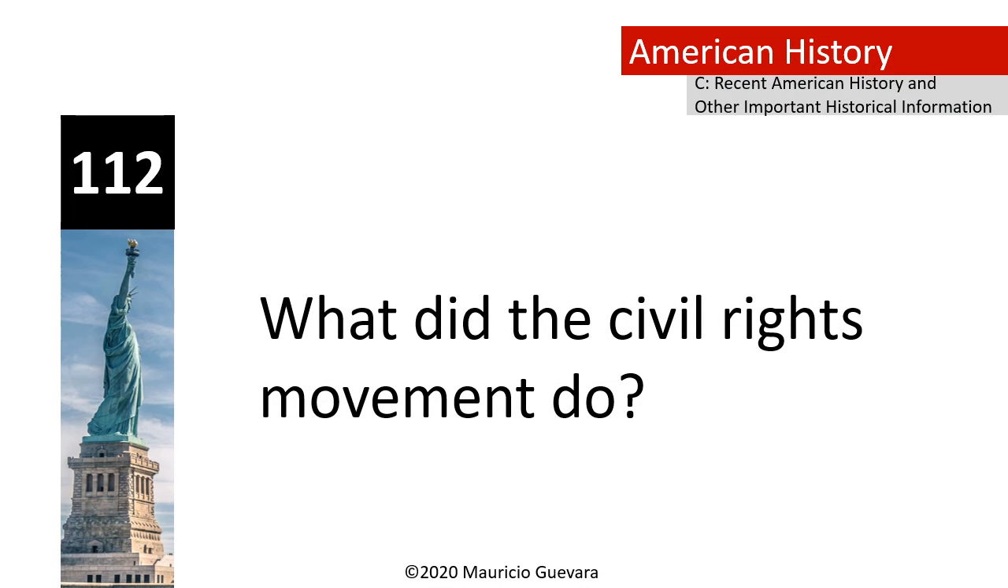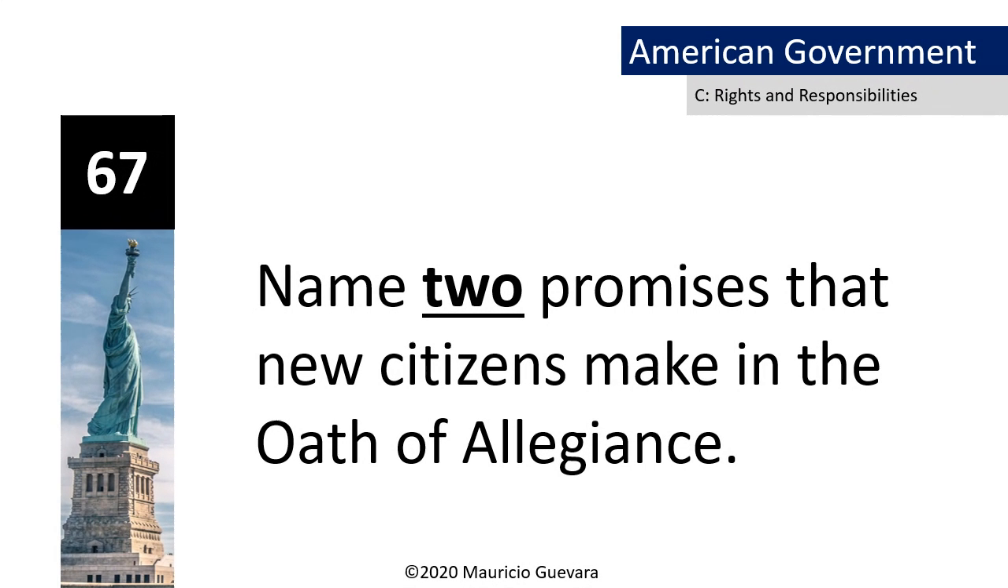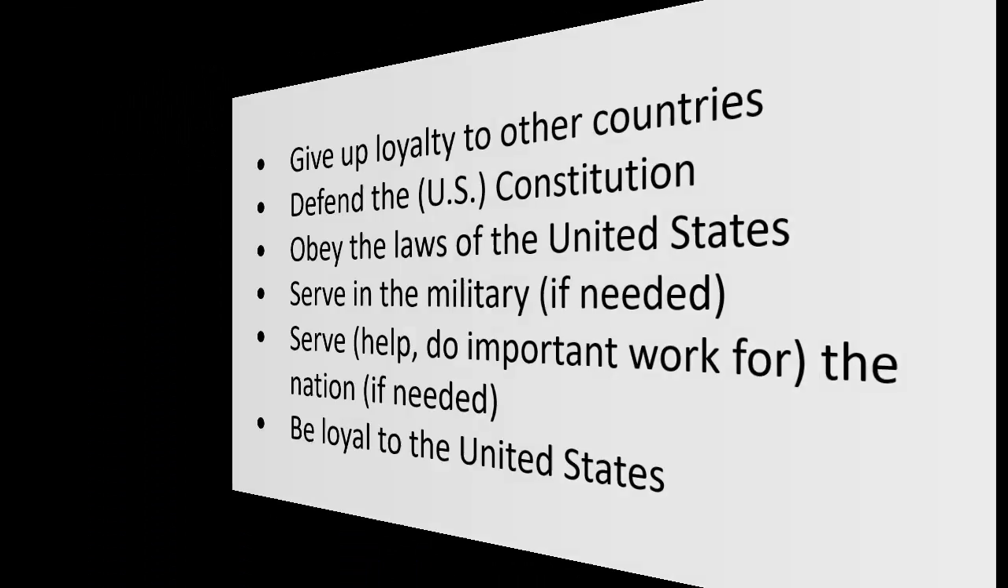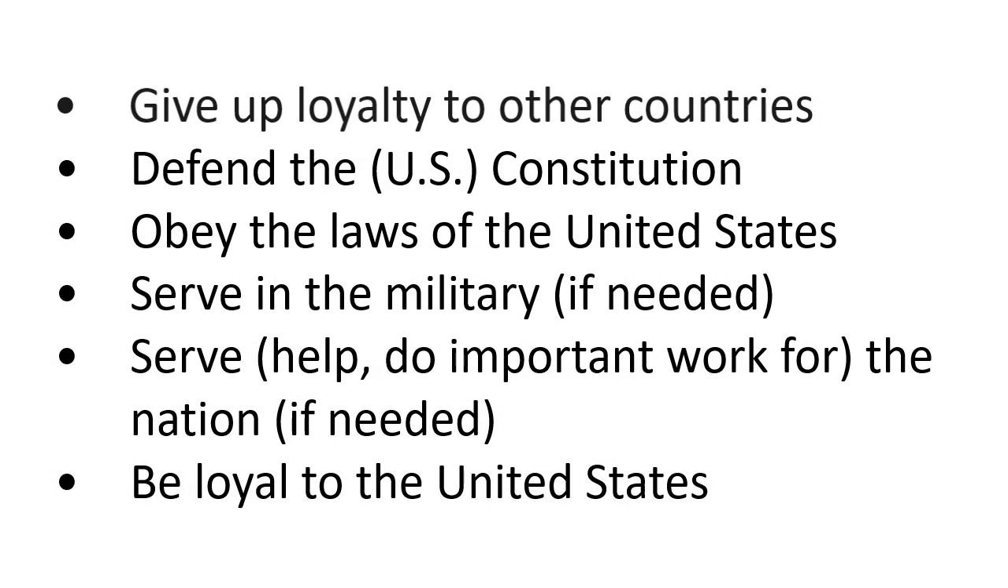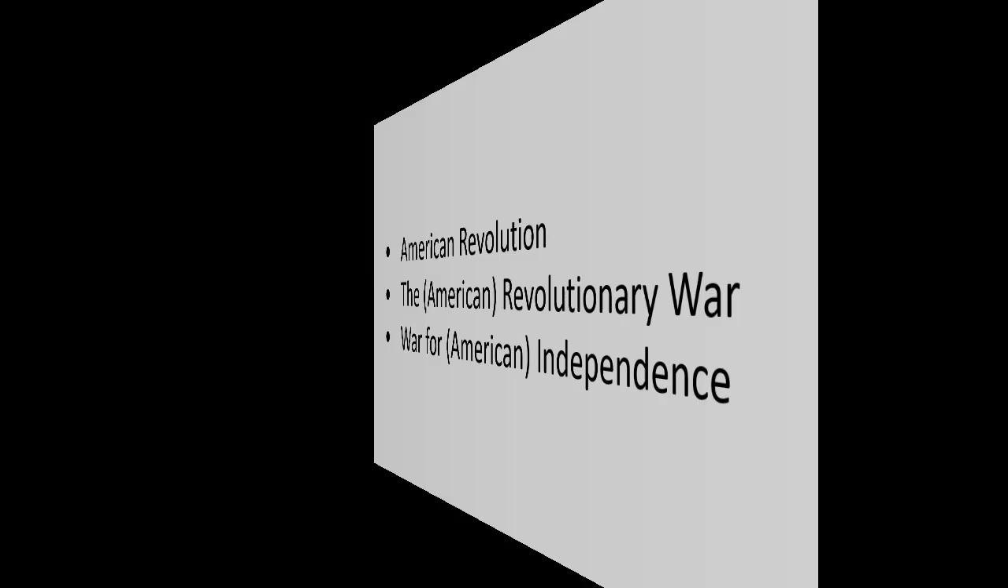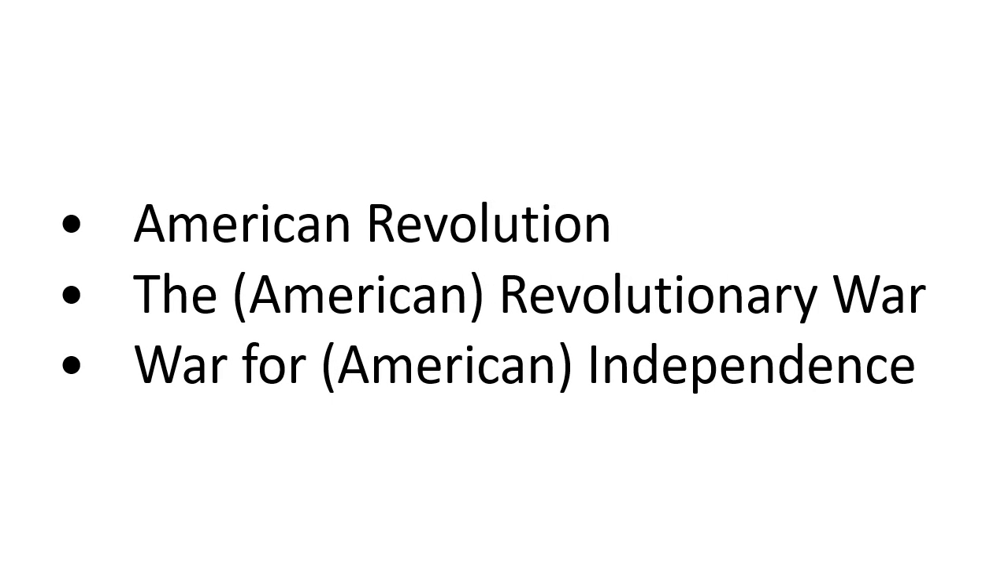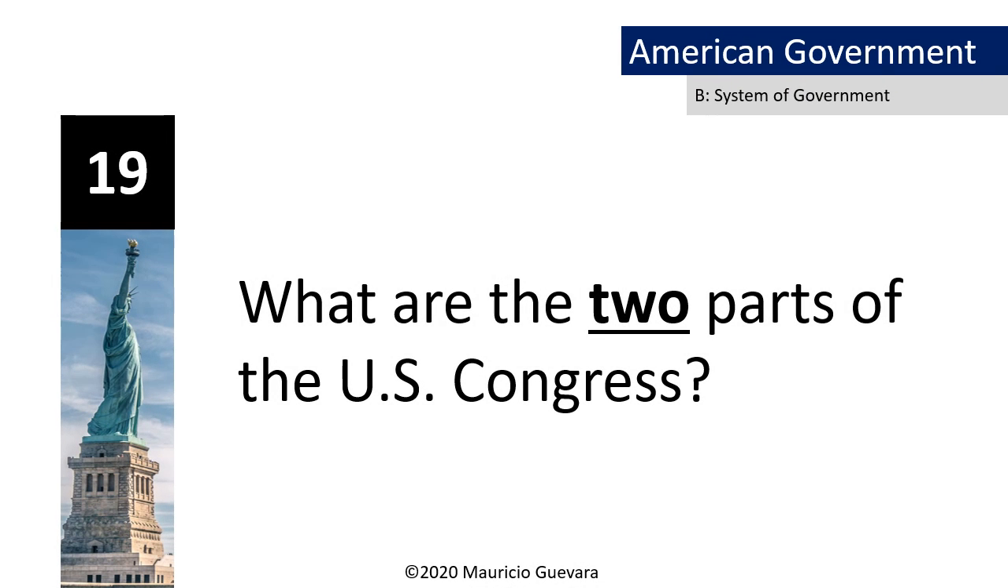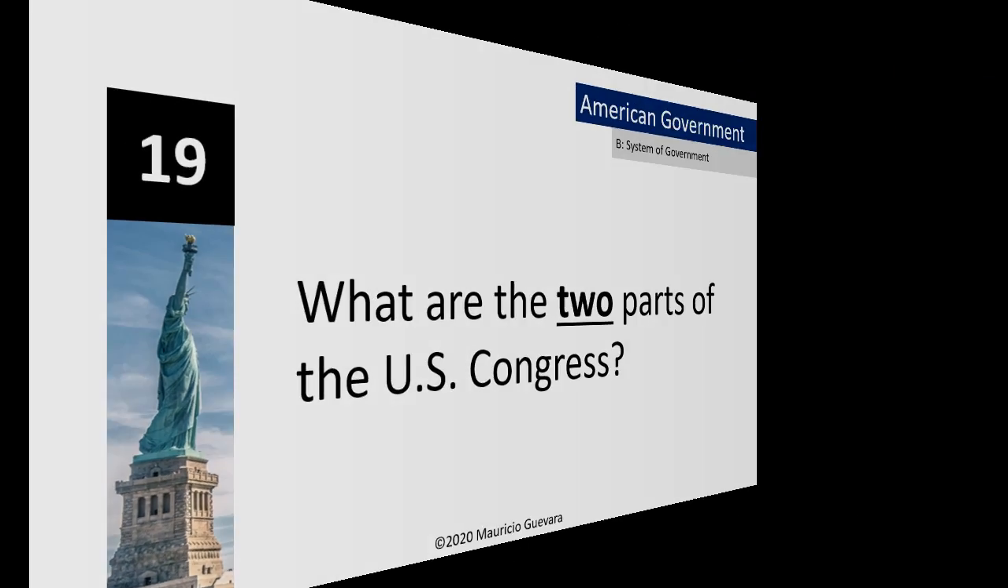What did the Civil Rights Movement do? Fought to end racial discrimination. Name two promises that new citizens make in the Oath of Allegiance. Give up loyalty to other countries. Be loyal to the United States. What war did the Americans fight to win independence from Britain? American Revolution. What are the two parts of the U.S. Congress? Senate and House of Representatives.